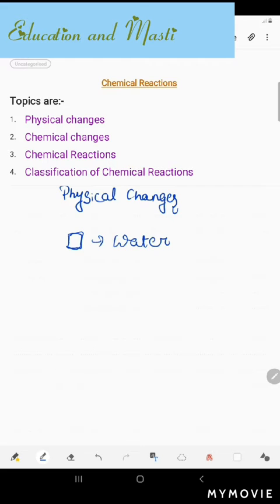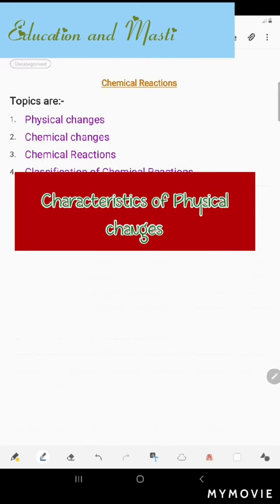And dissolving sugar or salt in water, or sublimation of camphor and breaking of chalk into pieces, these are all examples of physical changes which we experience in our daily life. So now we will know the characteristics of physical changes. So what are the characteristics of physical changes?